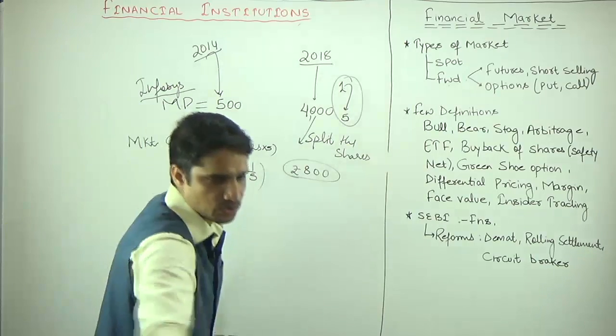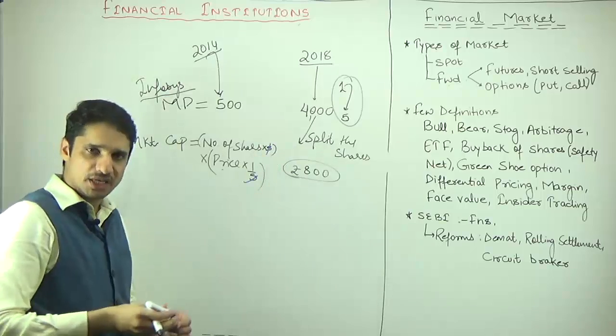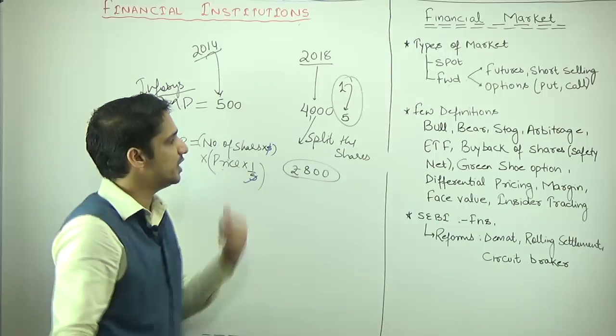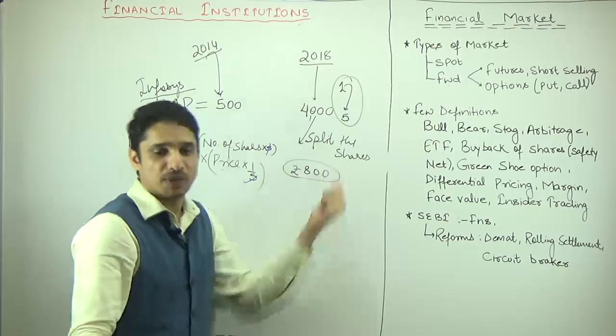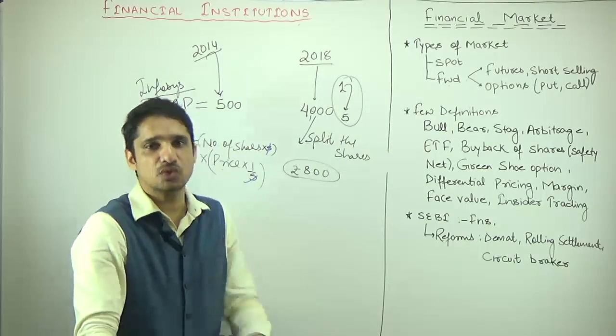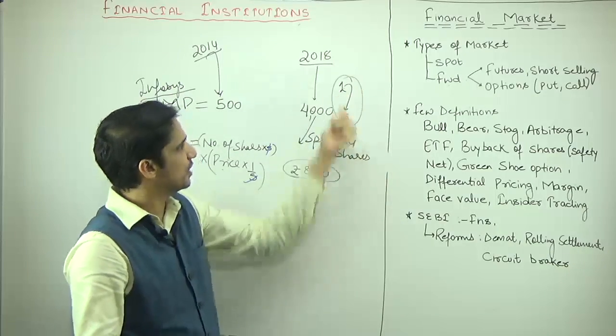So ultimately what is going to happen? The market capitalization is going to remain the same. The only thing is the company wants to increase the liquidity by splitting the shares. But how will you and I get to know that this company has split the shares by 1/5, 1/4, 1/3?